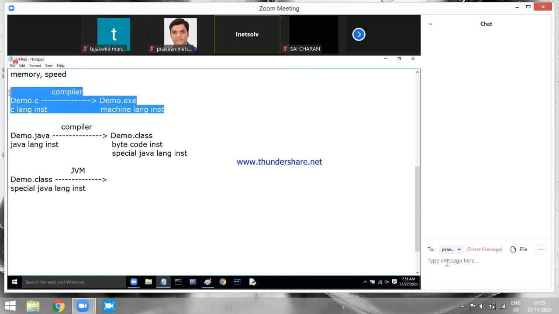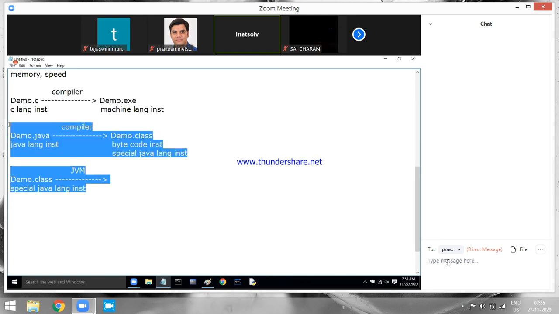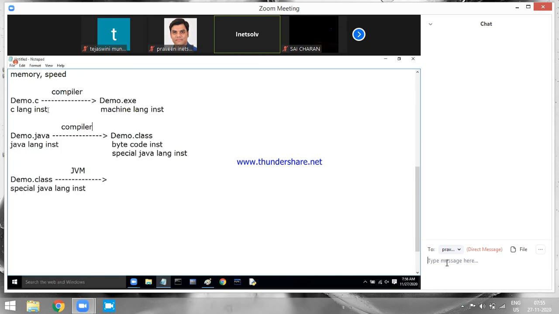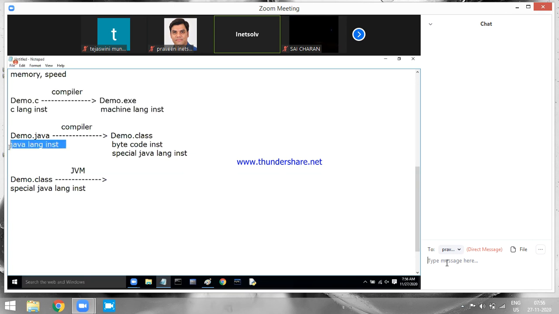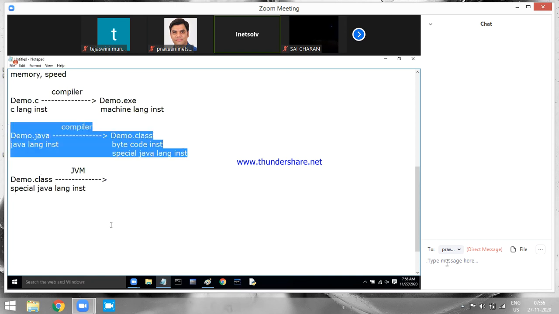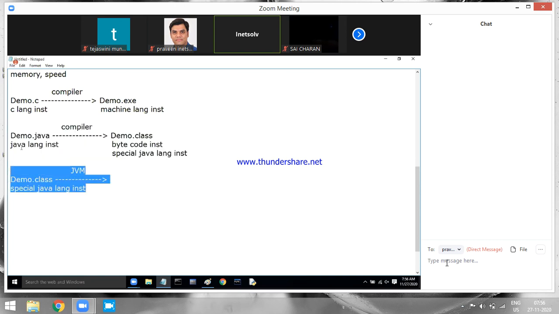What is happening in C language and what is happening in Java is similar only. But in C language, we are converting the C code to machine code in one step only. But in Java, we are converting Java code to machine code in two steps. First, we are converting Java to special Java, then special Java to machine code. This step is called compilation step. This step is called execution step.